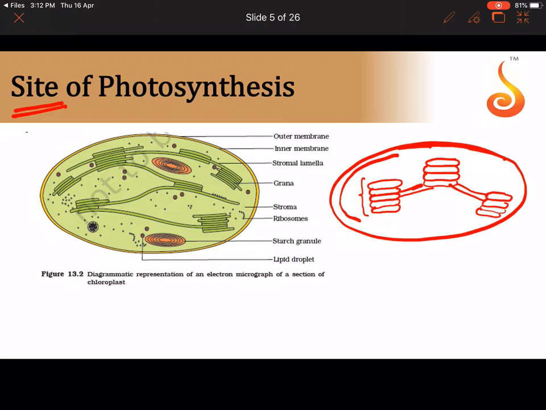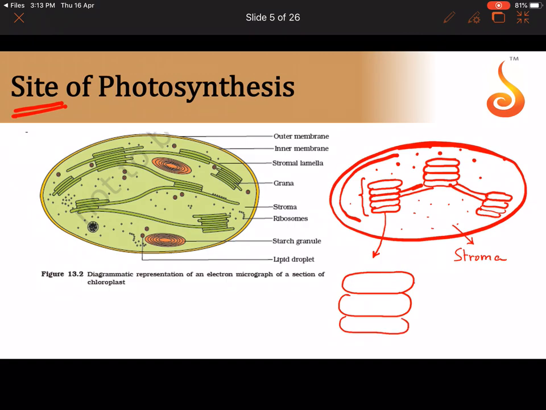Clear? Now if you were to magnify this granum, what is this space outside the granum? The space outside the granum, which I am putting dots over here, is referred to as the matrix of the chloroplast. This is referred to as the stroma. Okay, now if you were to see these disc-like structures, let me show them like this, stacked one above the other. Each disc-like structure is referred to as a thylakoid.